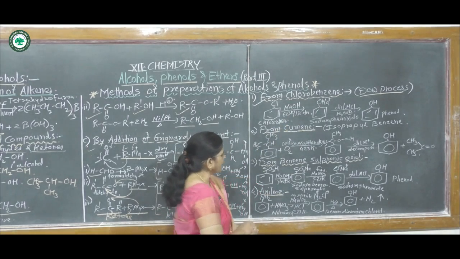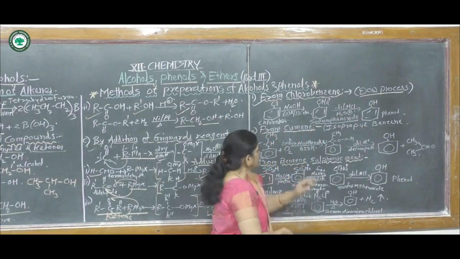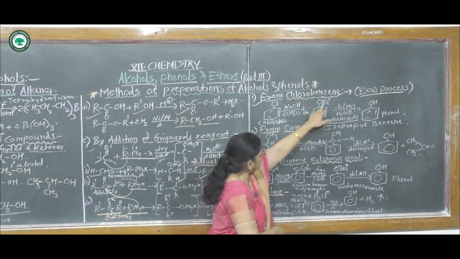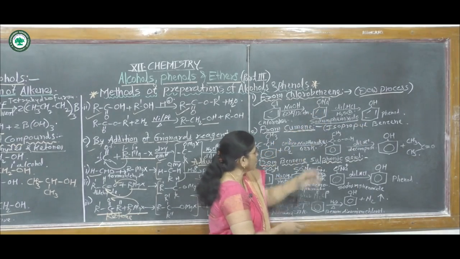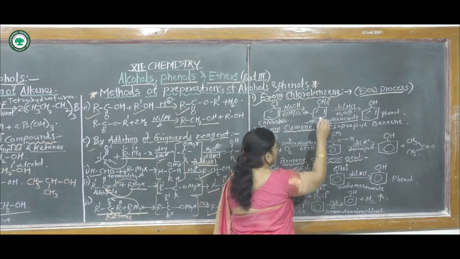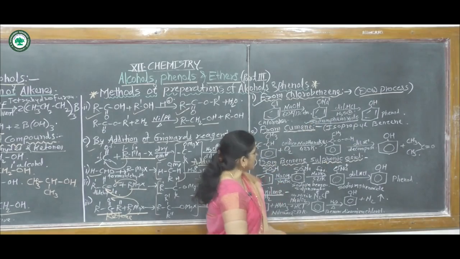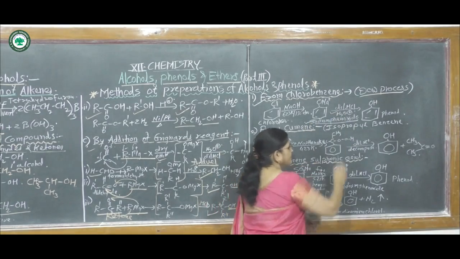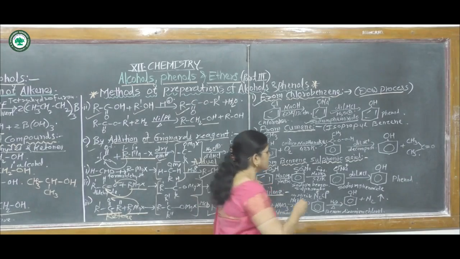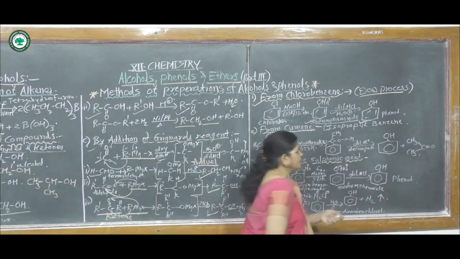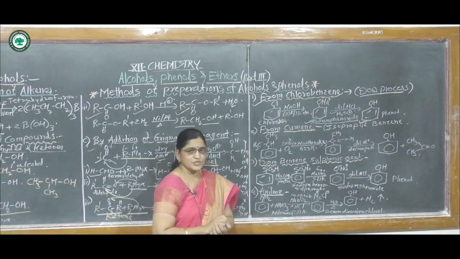Then in the first step it gives sodium phenoxide. That means this sodium oxide is attached on this benzene nucleus, the phenyl group, hence it is called sodium phenoxide. Then this sodium phenoxide, if reacted with dilute HCl, that means again by acid hydrolysis, it gives phenol. This is the first method. This is called the Dow process.